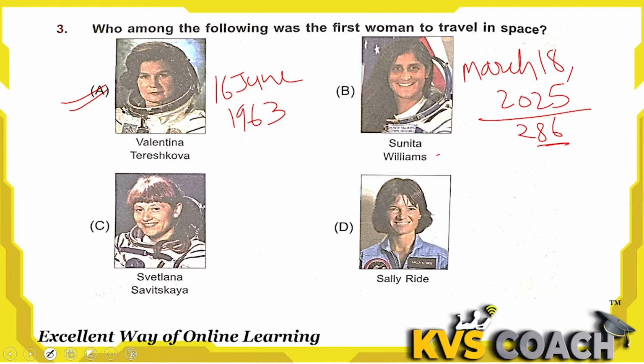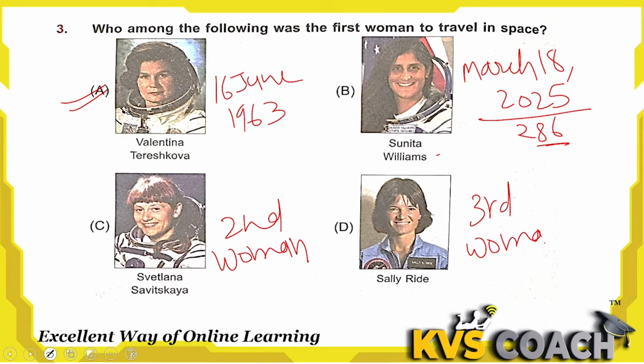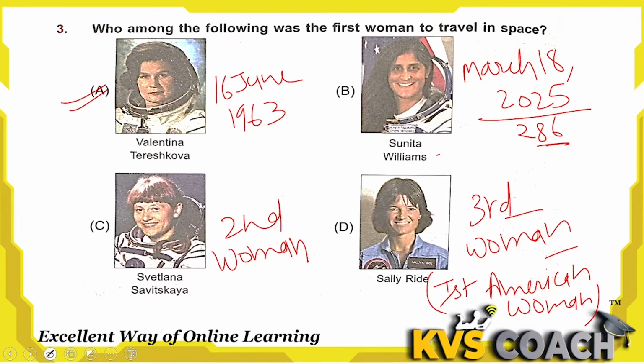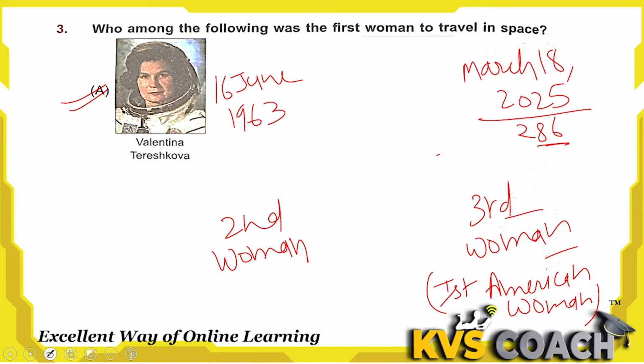Okay. Third one is Svetlana Savitskaya. This is the second woman who traveled to space. Okay. And Sally Ride is the third woman who traveled to space. And she is the first woman of where? USA. Okay. First American woman, we can say that. First American woman who traveled to space. But she is the third woman in the world who traveled to space. But the right answer for first woman is A. Valentina is the right answer here.